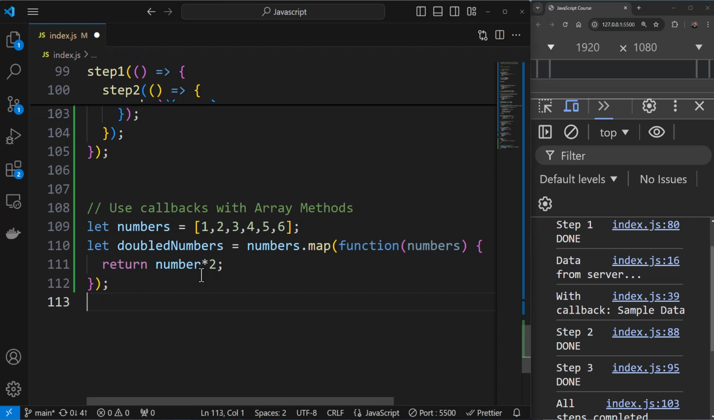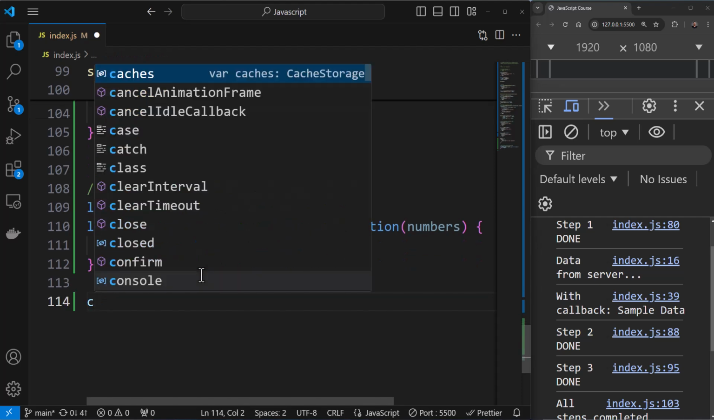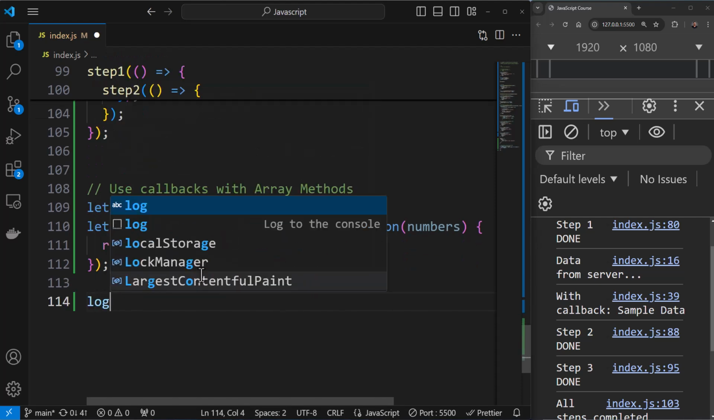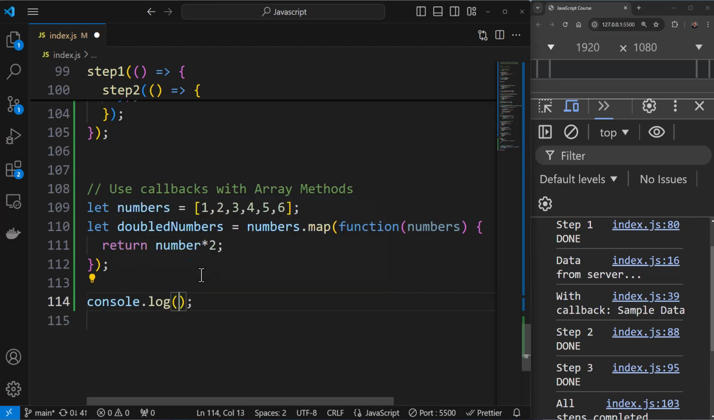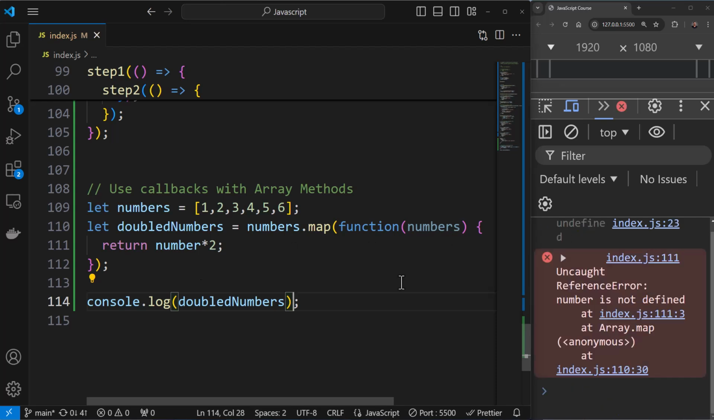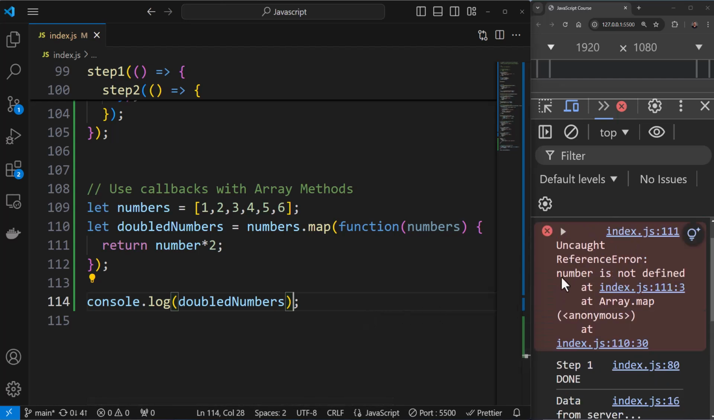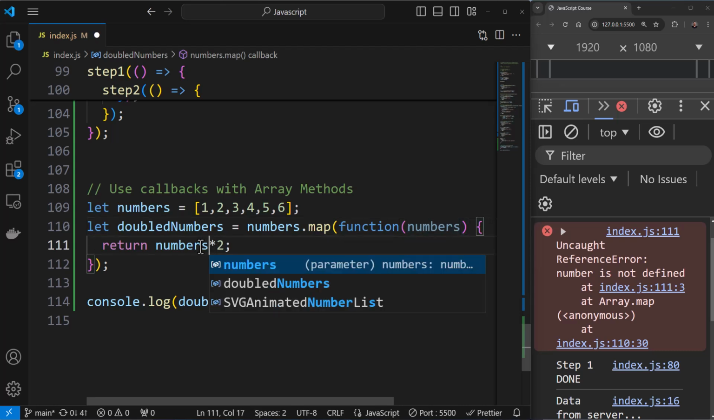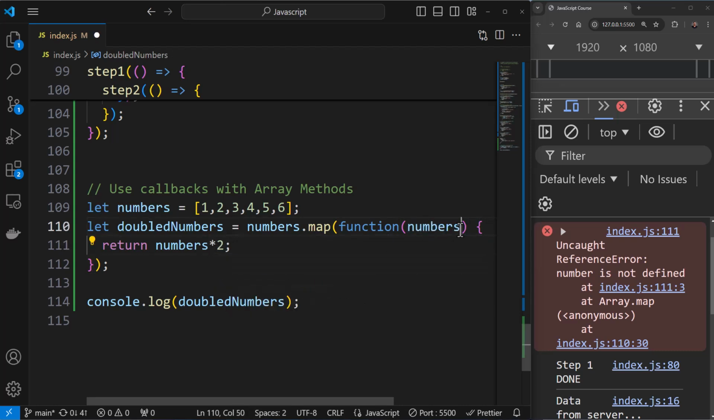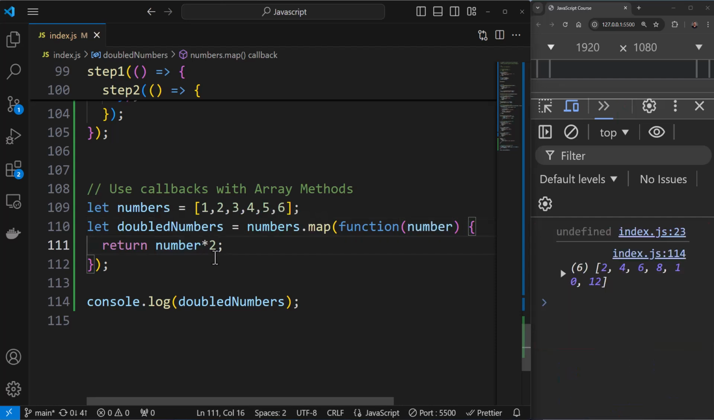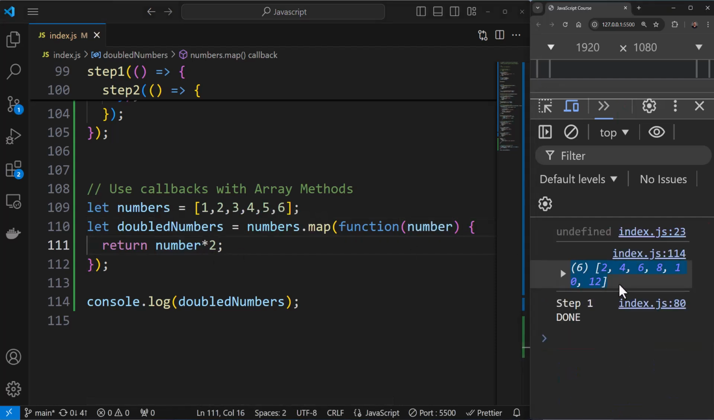Okay, and then over here you are seeing console log. Okay, so I'll just say log over here. Okay, and you can say double numbers, something like this. So now, okay, we're getting an error that number reference is not defined. Okay, so function numbers. Okay, so this has to be number, or you can call this as number. Okay, not numbers. Numbers is the name of the array anyways. So if you save this, you'll see this is the output.